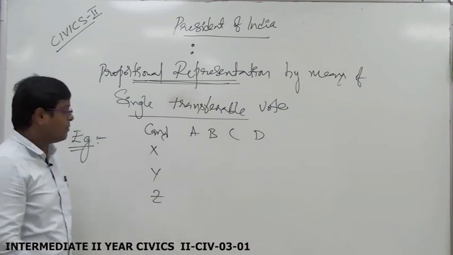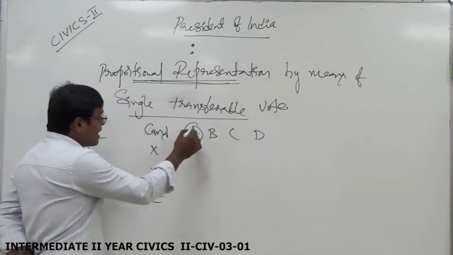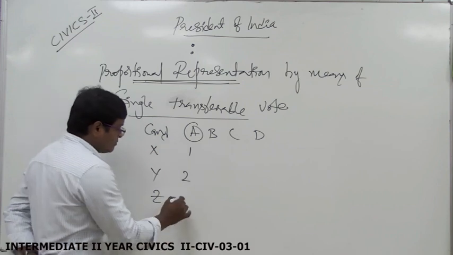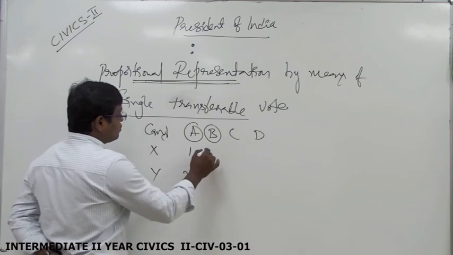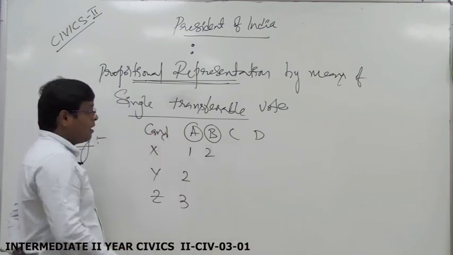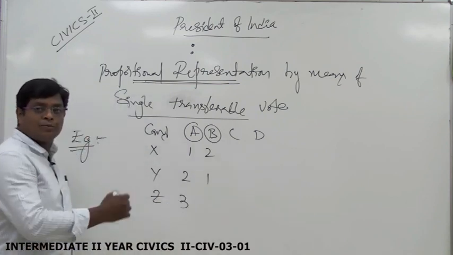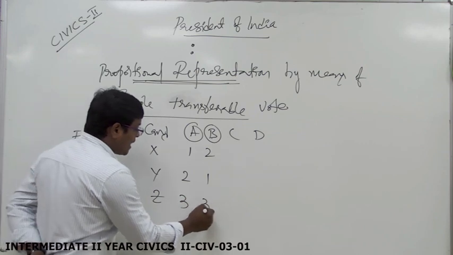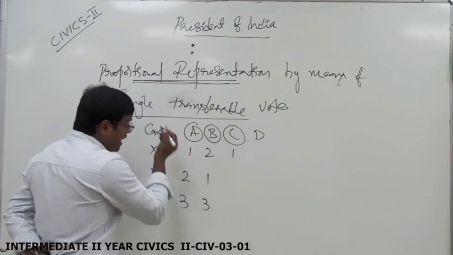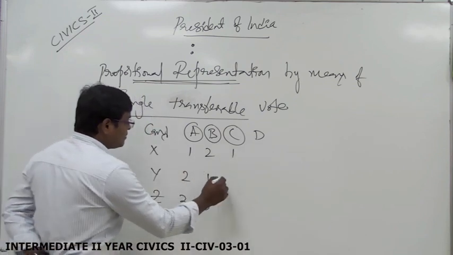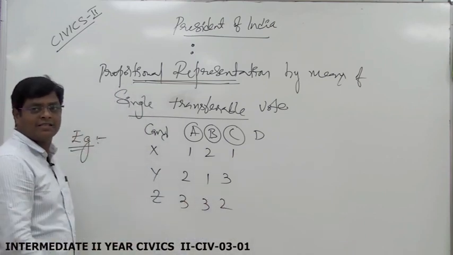For example, A gave first priority to X, second priority to Y, third priority to Z. Whereas B gave first priority to Y, second priority to X, and third priority to Z. C gave first priority again to X, second priority to Z, and third priority to Y. This is just an example.